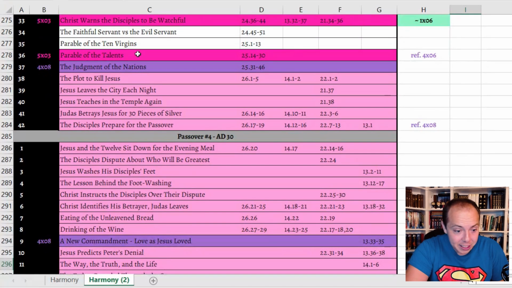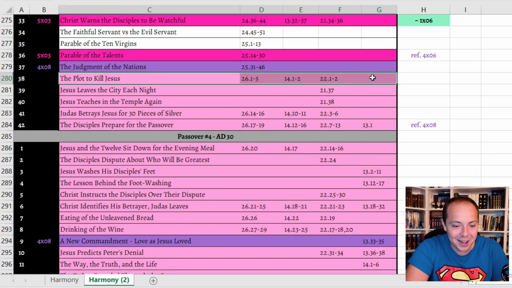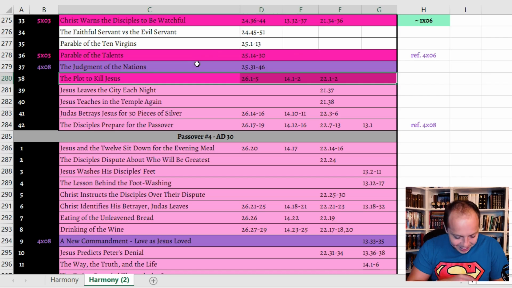The plot to kill Jesus, yeah, we see that quite a bit throughout the show. It says, when Jesus had finished all these things, he said to his disciples, you know that after 2 days the Passover is coming, the Son of Man will be delivered to be crucified. Then the chief priests and the elders and the people gathered in the place of the high priest, whose name was Caiaphas, and plotted together in order to arrest by stealth and kill him.